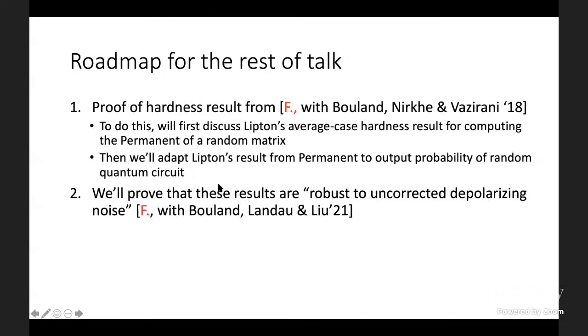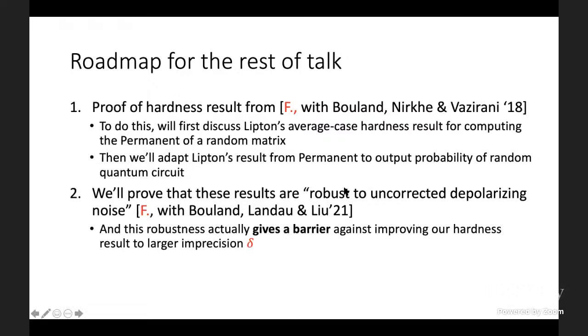And then we'll show a result from our very recent paper, which proves that these results are robust to uncorrected depolarizing noise in a certain well-defined sense. And this robustness actually will give a barrier against improving our hardness result to larger imprecisions delta. So in other words, as I said before, what we'll show is that we're getting this robustness to uncorrected physical noise, which will actually tell us that to improve our result to larger imprecisions, we're going to have dramatically new proof techniques.